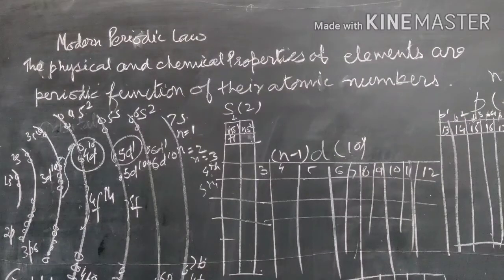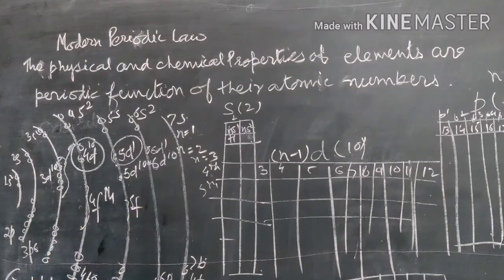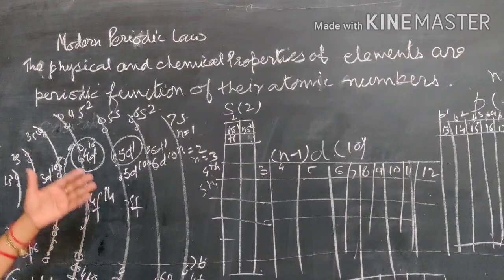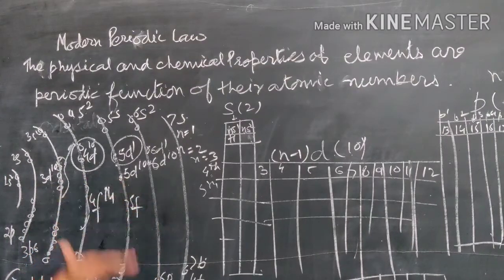So this is the electronic configuration and its relation with the periodic table. This is required, as we have to know the position of the element in the periodic table. So you have to study it, and afterward we'll do some problems and some characteristics of s and p block elements.